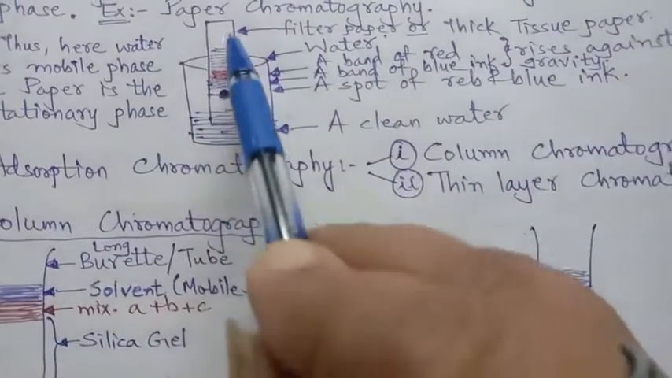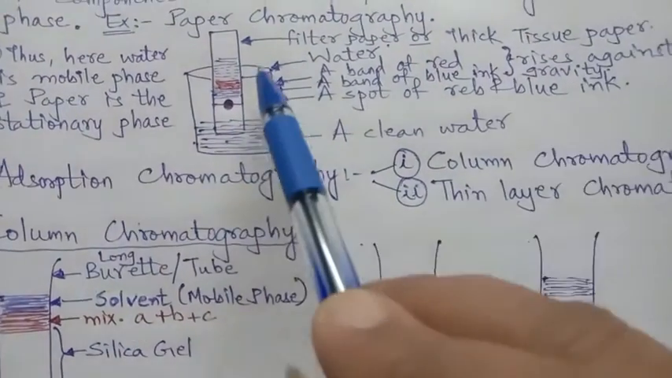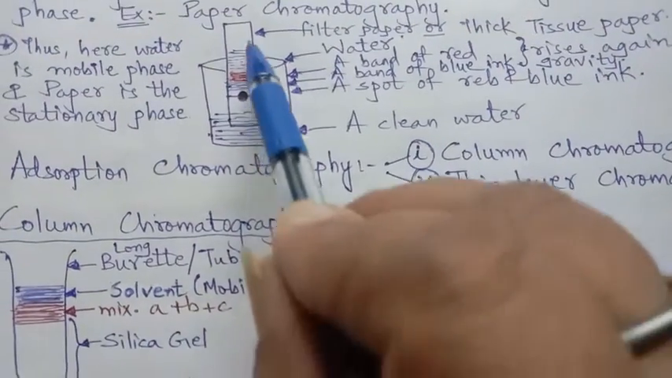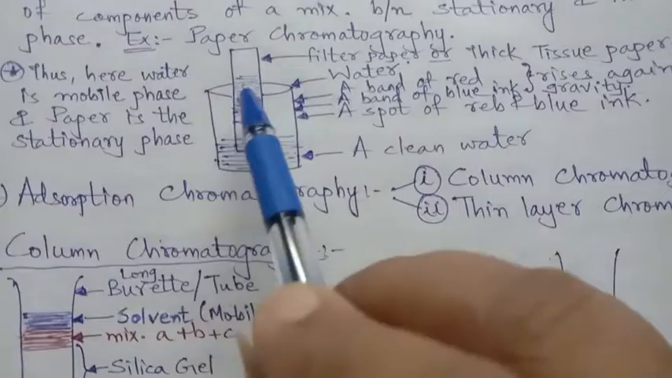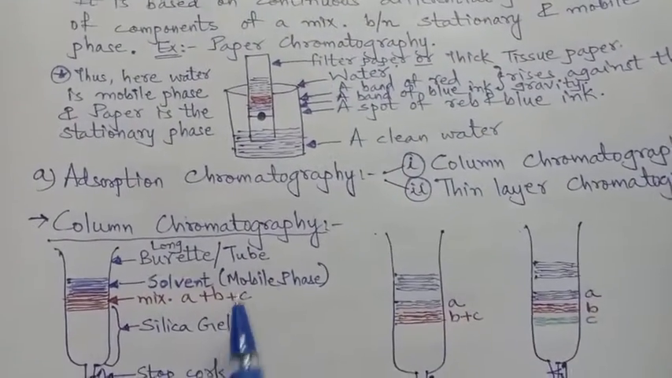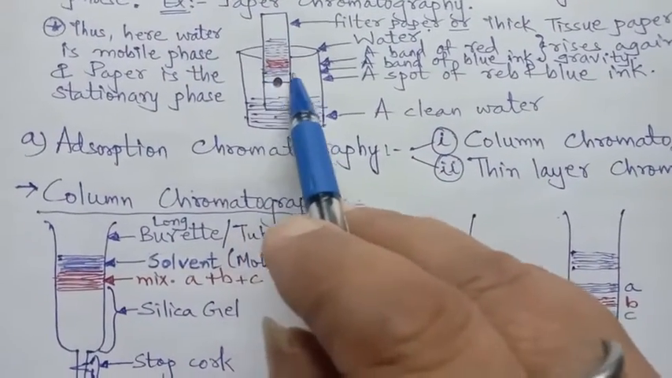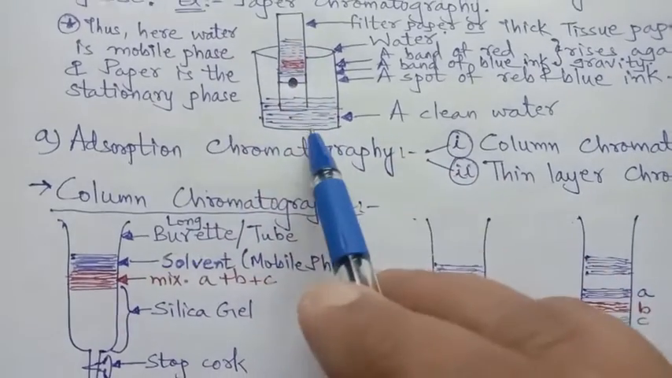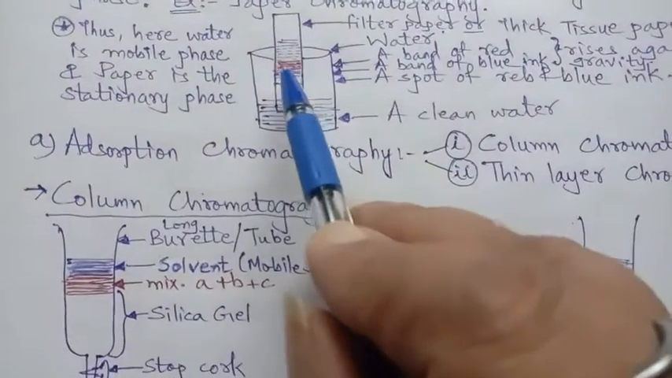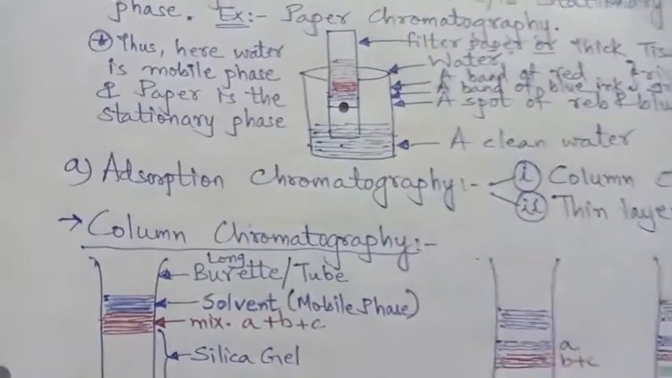And the water is still rising here. This is the water band, and you see they are moving against gravity. They will be separating upward. They will rise upward, right? That is, they are rising against the gravity. So what happens here? In this manner, with the help of this solid and liquid phase, we are able to separate the different substances which are mixed together.